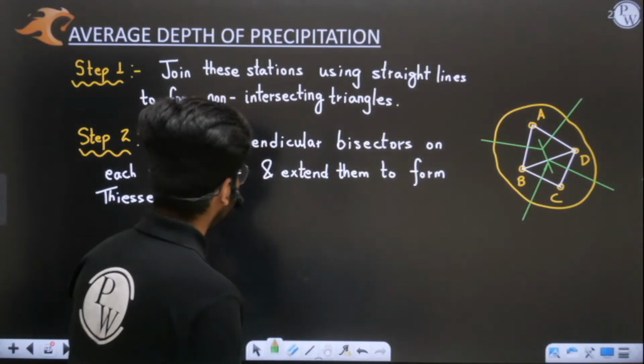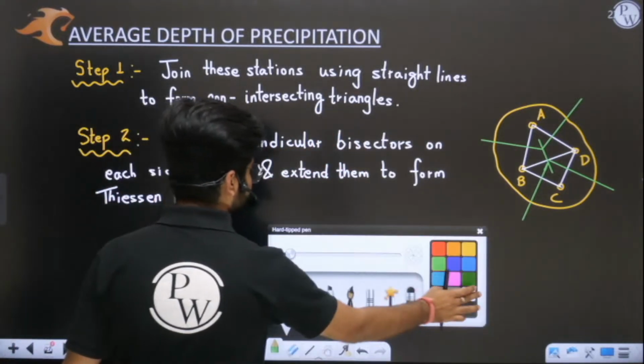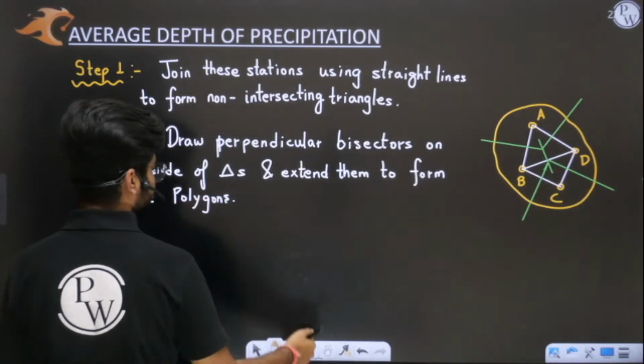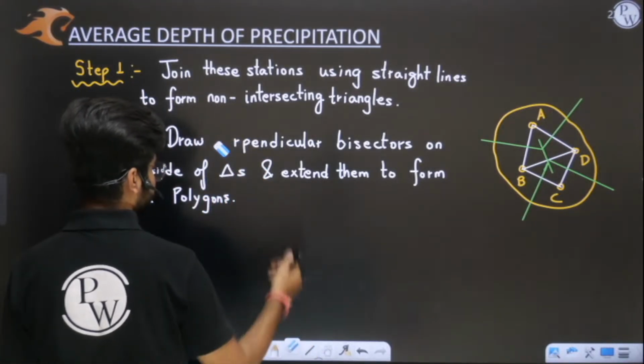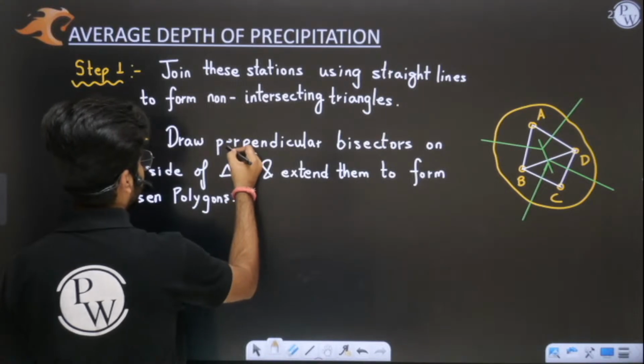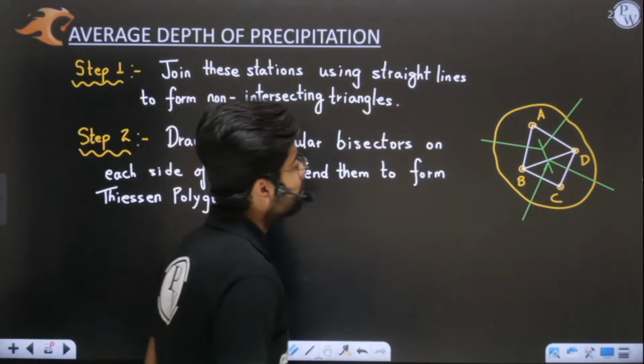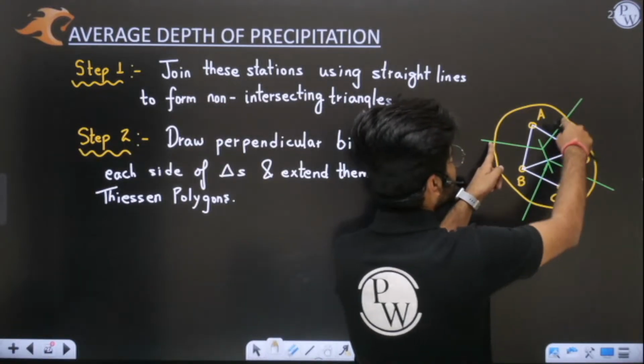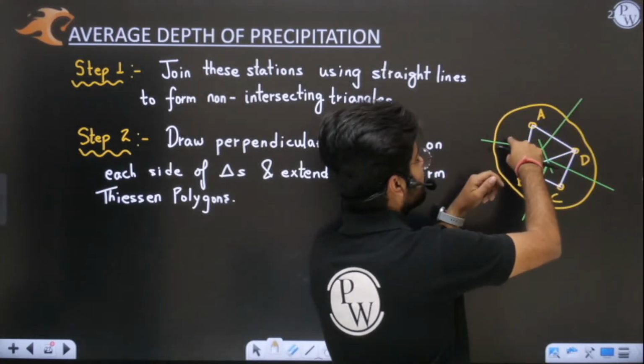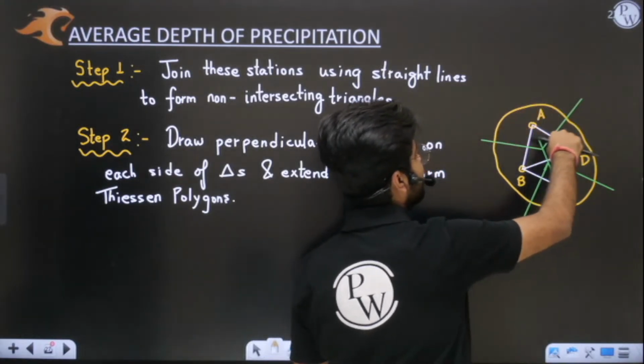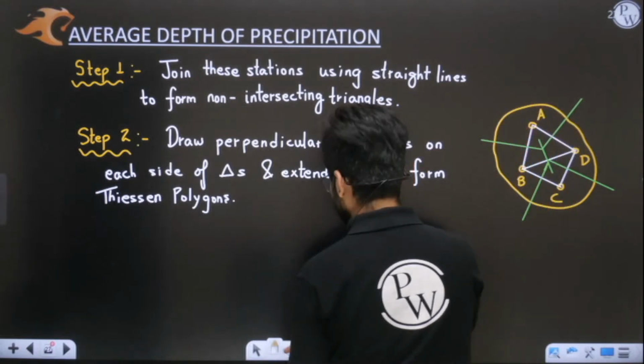Now, how will I determine the Thiessen polygon? Now, sir, what is a Thiessen polygon here? Can you tell this? So listen very carefully here. See this green line, this green line is separating an area. See this entire area, which I am going to shade here.